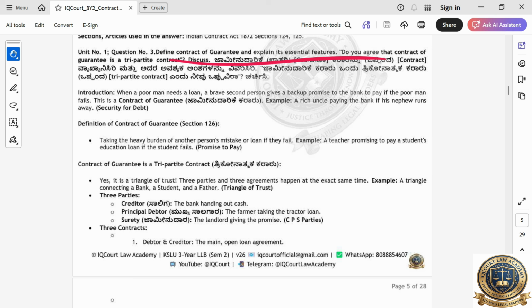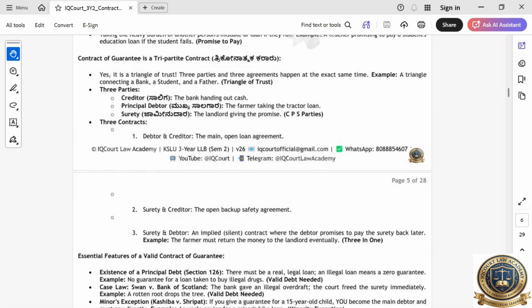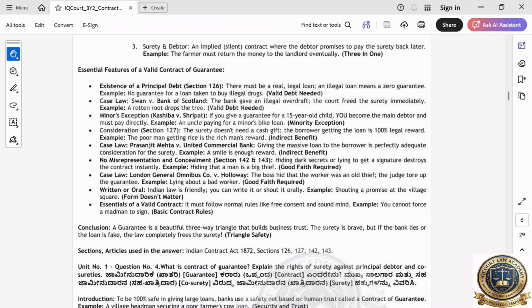Okay, next, guarantee constituents. Do you agree the contract of guarantee is tri-party? Yes, it is a tricky question. Same question, but they will ask it in a tricky way. Three people will be there, right? You have to write the same about guarantee, don't take it seriously. Only three people will be there. Only write the same answer. Nothing else is there. Essential features of a valid guarantee.